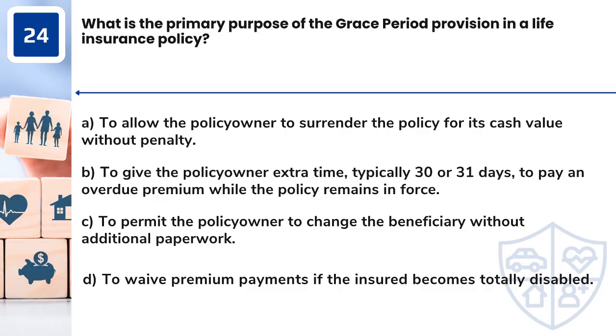Question 24. What is the primary purpose of the grace period provision in a life insurance policy? A. To allow the policy owner to surrender the policy for its cash value without penalty. B. To give the policy owner extra time, typically 30 or 31 days, to pay an overdue premium while the policy remains in force. C. To permit the policy owner to change the beneficiary without additional paperwork. D. To waive premium payments if the insured becomes totally disabled.